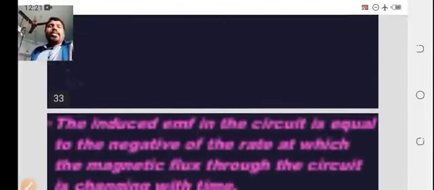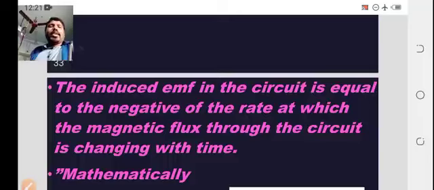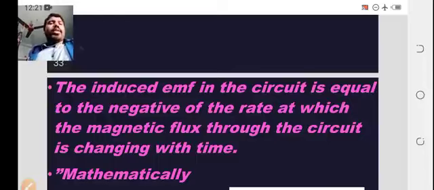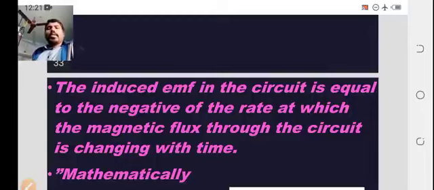We have another definition, which is simple and easy to use.